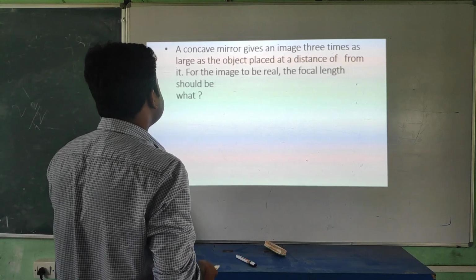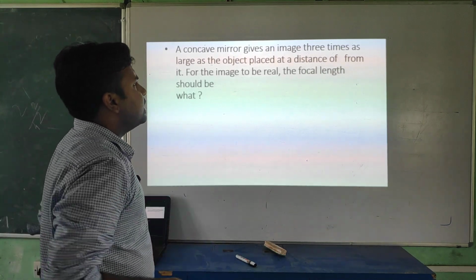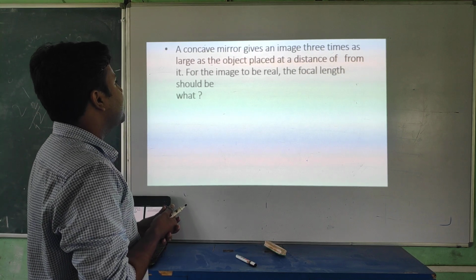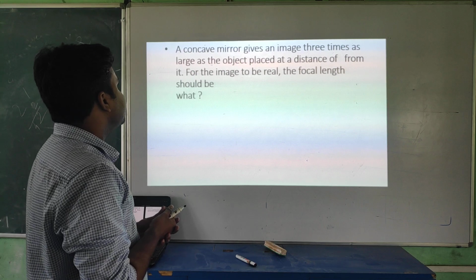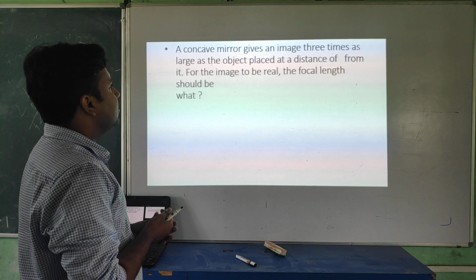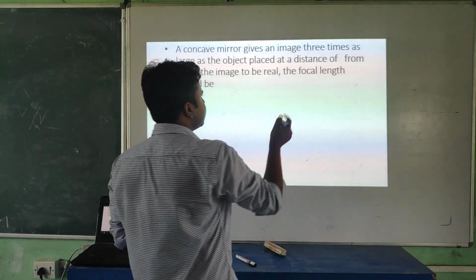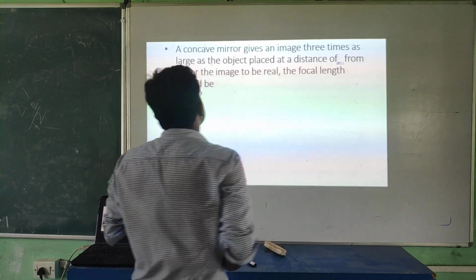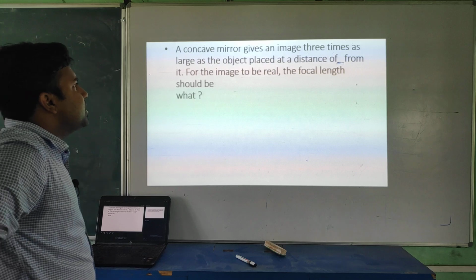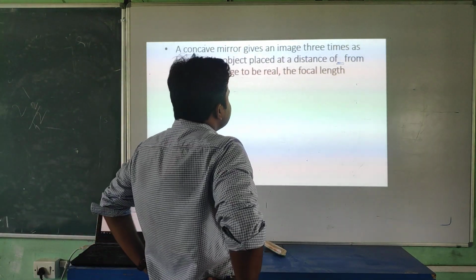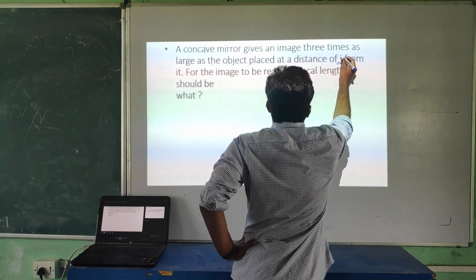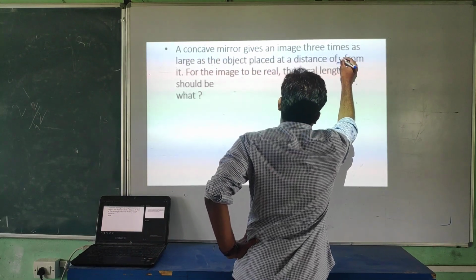Next question is, student, this one. A concave mirror gives an image 3 times as large as the object placed at a distance of from it. For the image to be real, the focal length should be what? Student, again here, data is missing. A concave mirror gives an image 3 times larger than the object, okay, placed at a distance of. So here I am assuming this one is 3 times now.